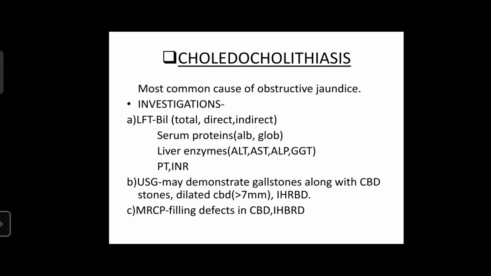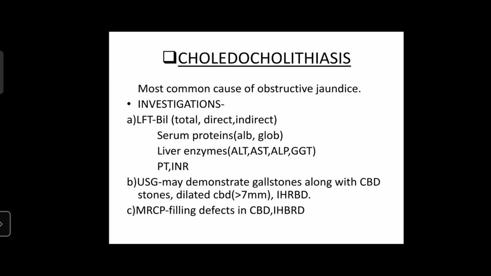Now coming to choledocholithiasis, it is the most common cause of obstructive jaundice. Among investigations, in the liver function test, we have to do bilirubin total, direct and indirect, serum proteins, albumin, globulin, liver enzymes, AST, ALT, ALP, GGT, and PTINR. Direct hyperbilirubinemia will be present. In long-standing cases, liver enzymes may be elevated.